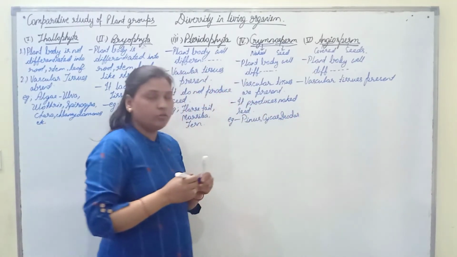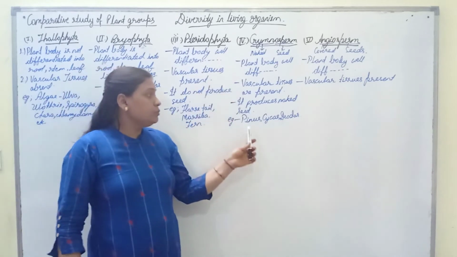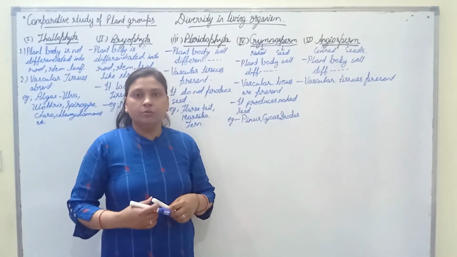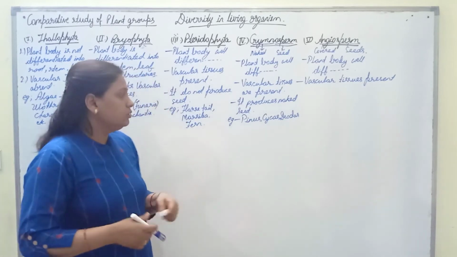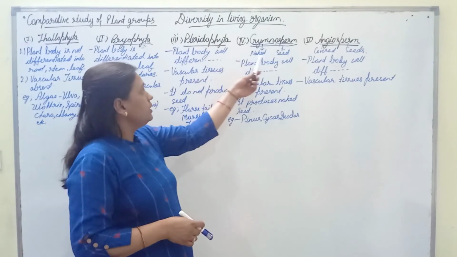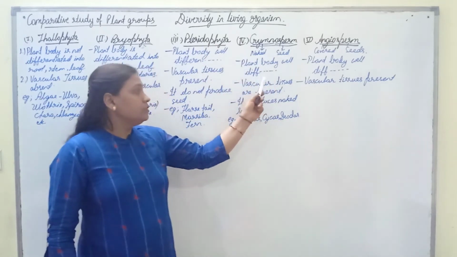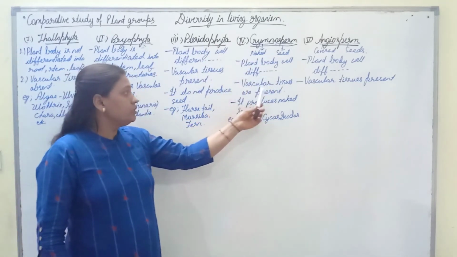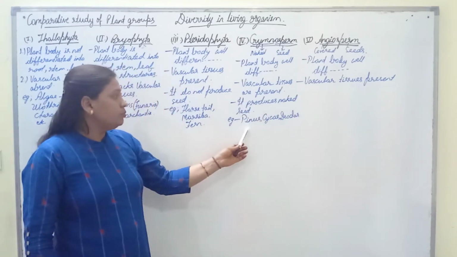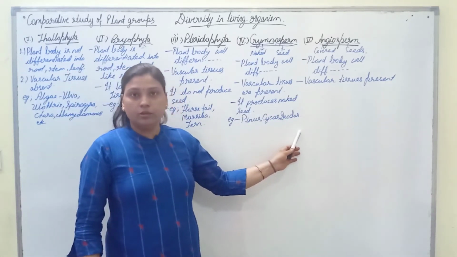Basically, the plants of gymnosperms are used as ornamental plants or in making furniture and so on. So, gymnosperm is naked seed and the plant body is well differentiated into root, stem and leaf. Vascular tissues are present. It produces naked seeds and examples are Cycas and Pinus and Deodar.